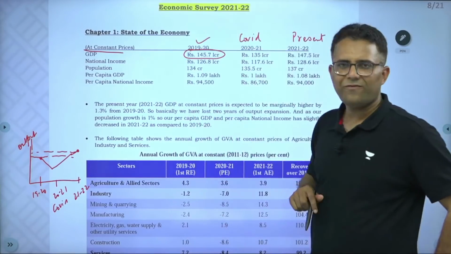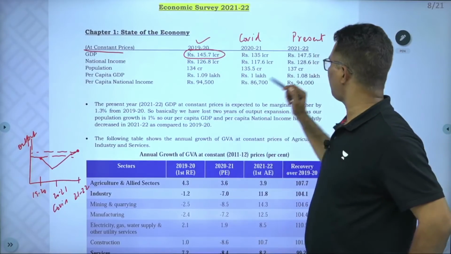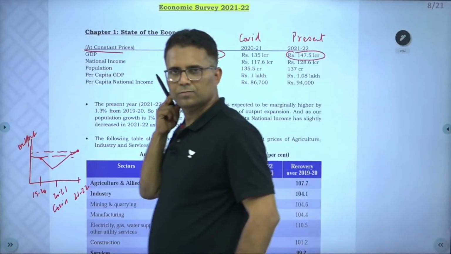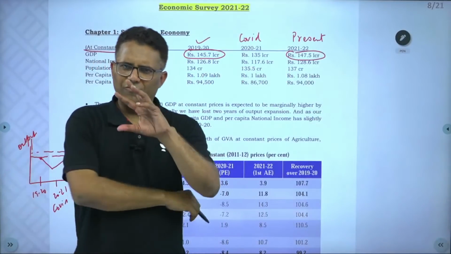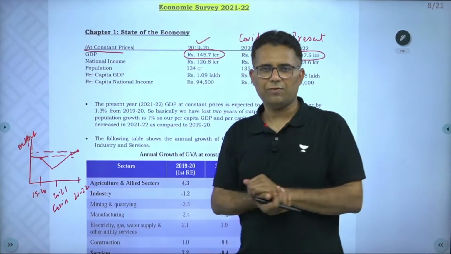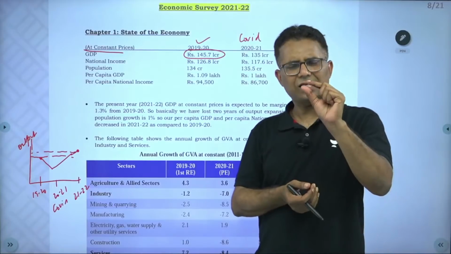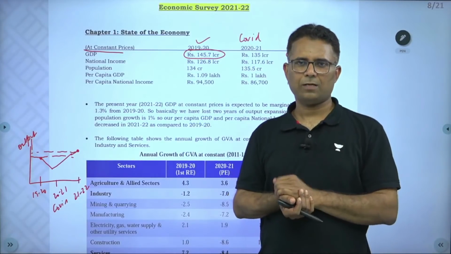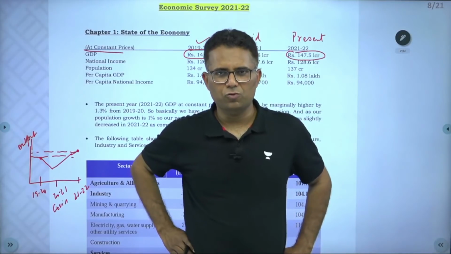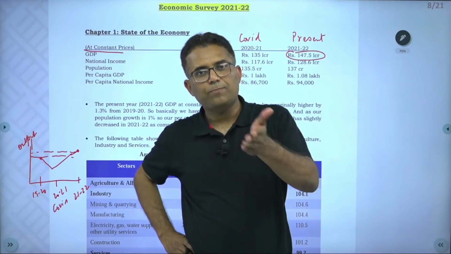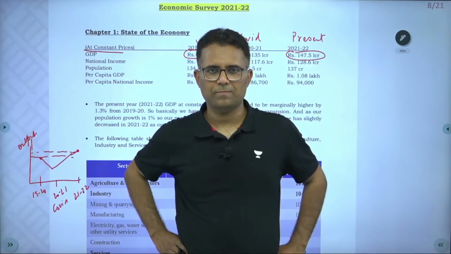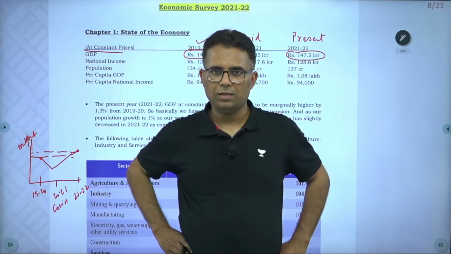So, 145.7 lakh crore in 2019-20 and 147.5 in 2021-22. Very slightly, we are above the pre-pandemic level, very little, but we are above it. So, if someone asks whether the real output of 2021-22 is higher than the pre-pandemic level, yes, it is higher. Real output is higher than the pre-pandemic level.